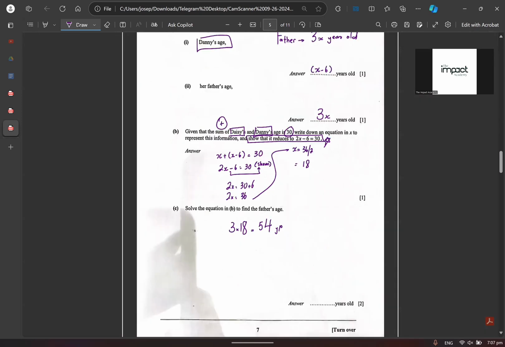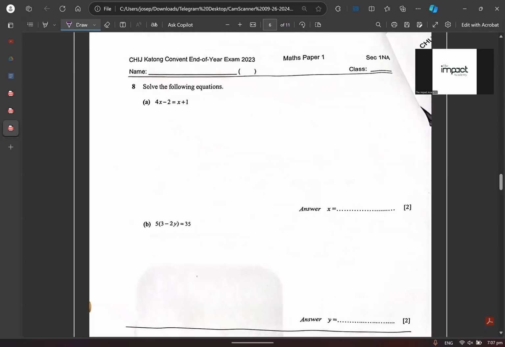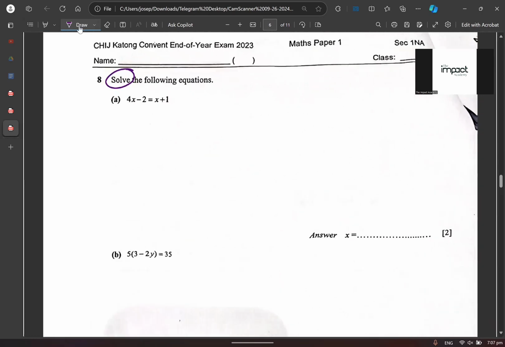Okay, let's move on to the next one. All right, I'm pretty sure the next one you can do it easily. The next one says what? What is the next one? Can you read for me over here? What does it say? It says to solve the following equations, right? How do you solve the following equations?